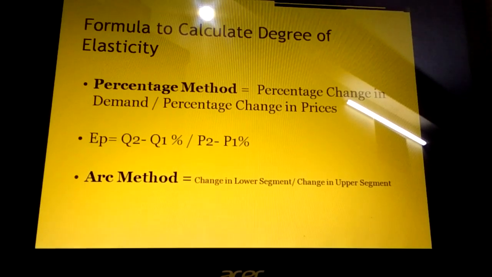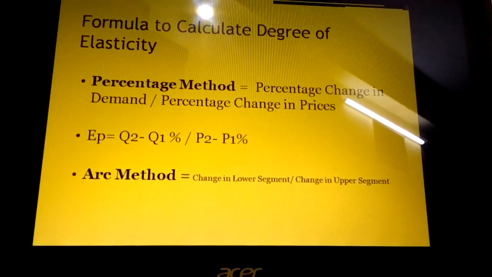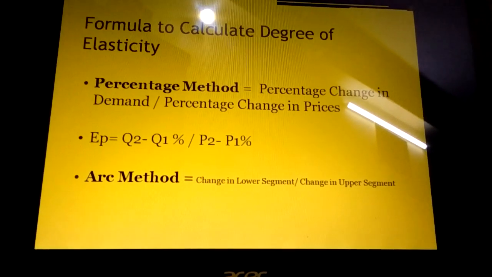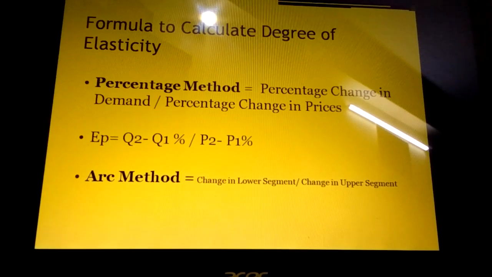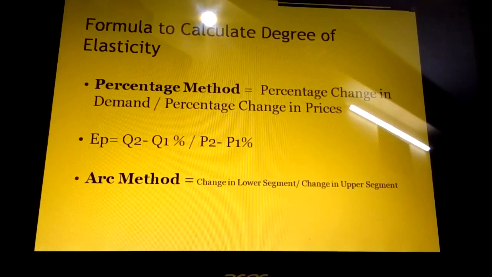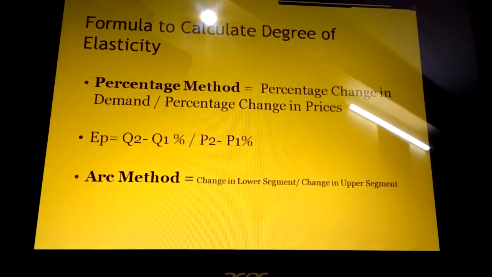In the arc method we study the graph on the X and Y axes. On the X axis we have taken the change in the demand, and on the Y axis we have taken the price. Here it says the lower segment represents the change in the demand upon the change in the upper segment. The upper segment is the change in the price of the product.